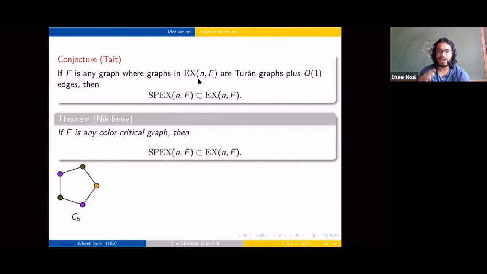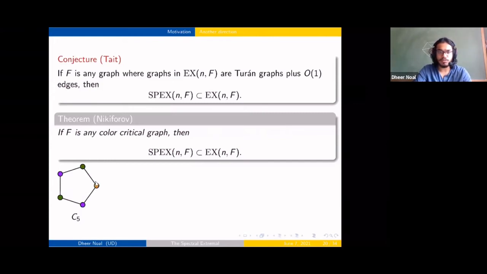And as some evidence for this, we're going to look at this result. When we're looking at forbidding color critical graphs, which are graphs where there's some edge lying in the graph which, when you delete it, your chromatic number reduces by 1. So for example, the odd cycle's chromatic number is 3. If you delete an edge, it's going to be 2-colorable.